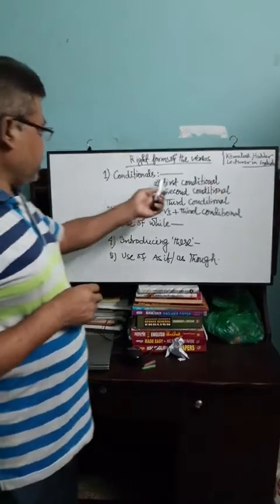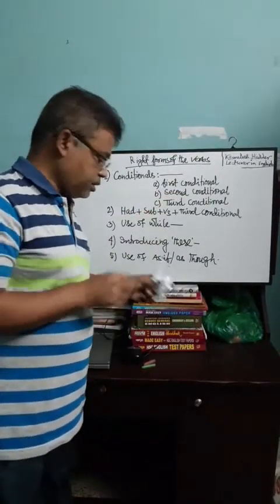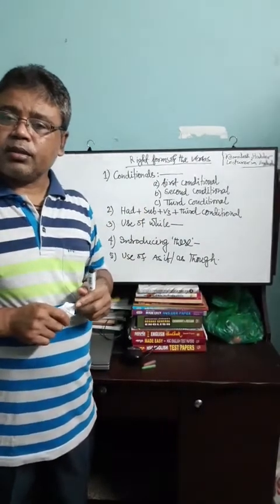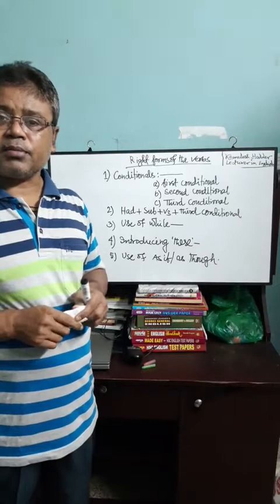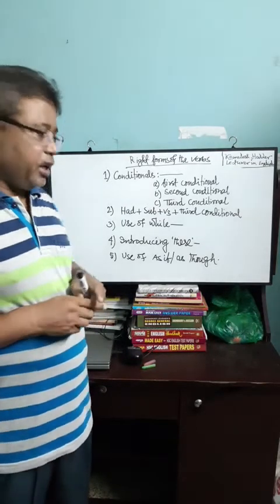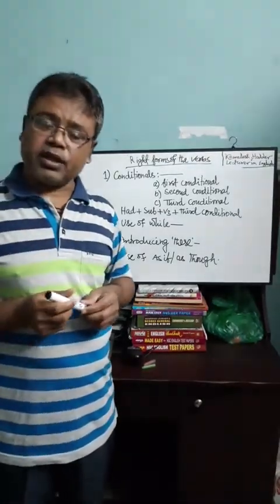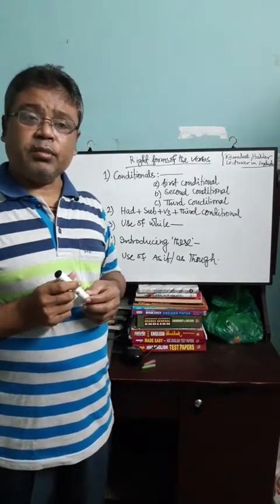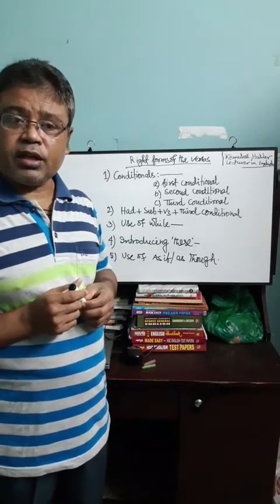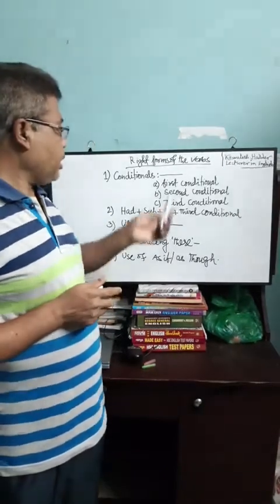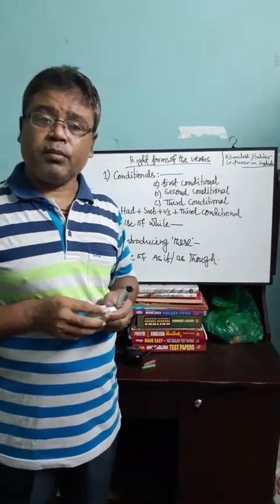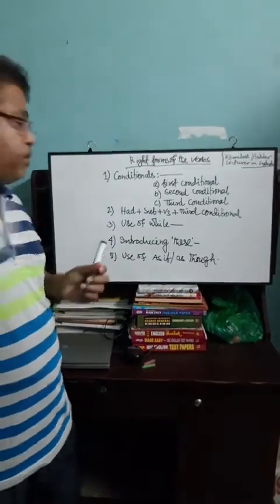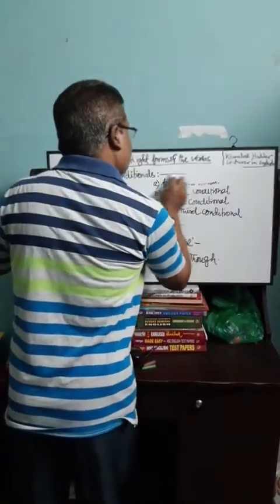Like in the first conditional, we see if plus present indefinite plus future indefinite. That is, if any complex sentence begins with if and the subordinate clause is in present indefinite tense, the principal clause will be in future indefinite tense. That is the equation.